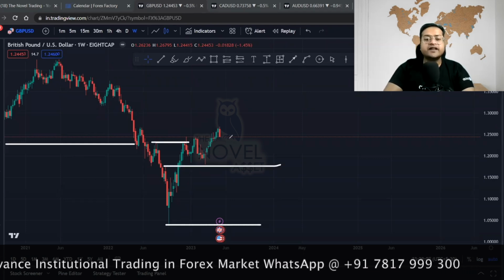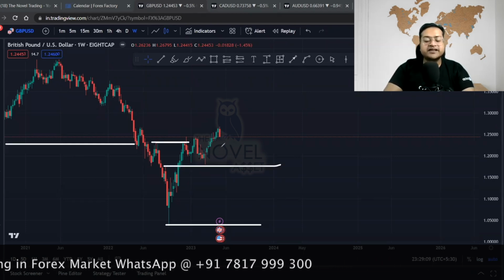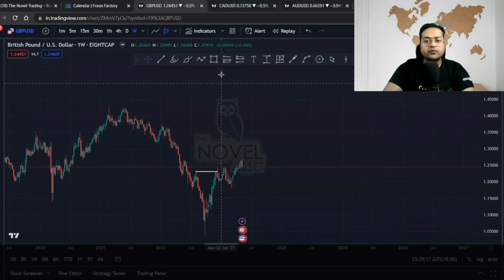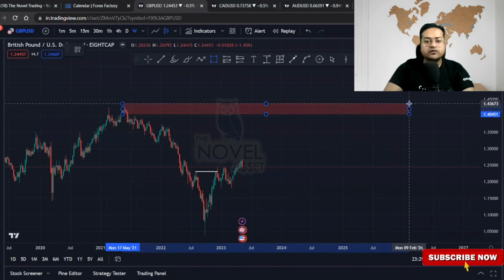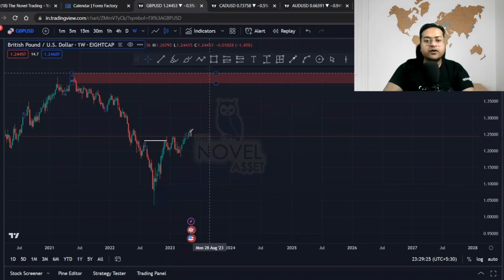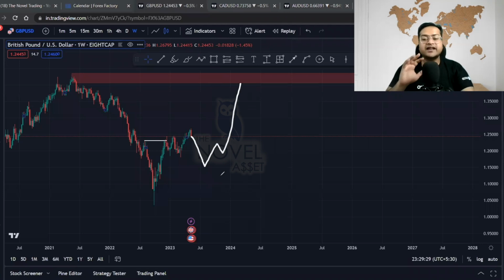So this zone is very highly important because the price is going to stay at this zone, and from here we are expecting that the price will try to take out all the liquidity from the upside. It might give you a reaction from the extreme order block. Here we can say that our extreme zone is over here. So if the price is not taking a U-turn from the inducement levels, we can expect that the price will take out a new liquidity towards the upside. In the coming weeks, we can expect that the GBP USD is going to be bullish in nature.